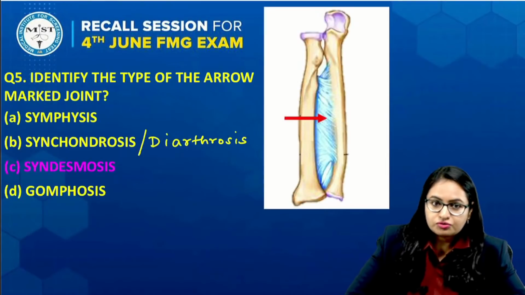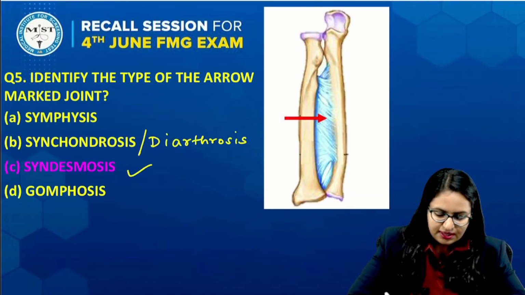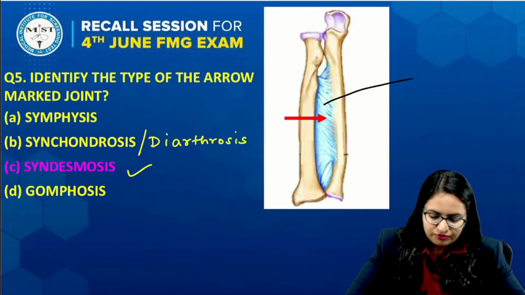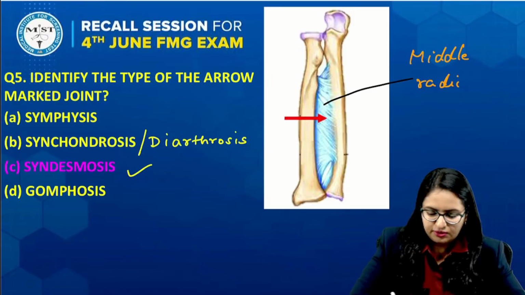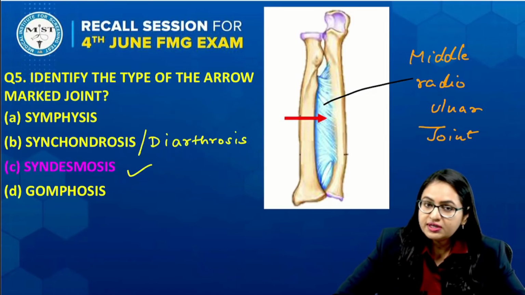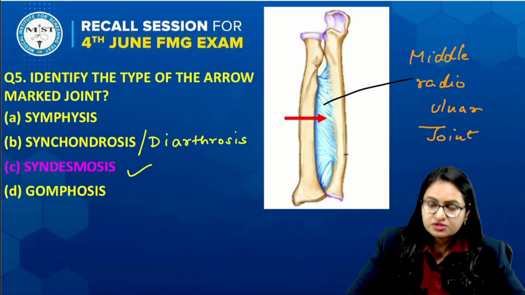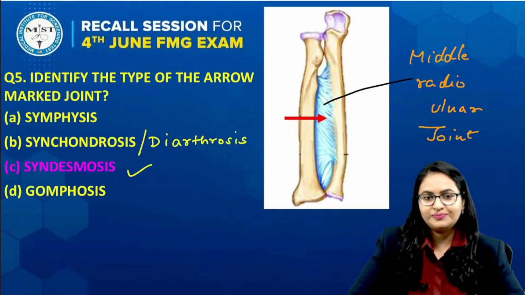Thereby the answer of this question is syndesmosis. Okay, and this arrow is actually on which joint? The arrow is on the middle radio-ulnar joint. So the middle radio-ulnar joint is which variety? Syndesmosis, or we say it is a fibrous joint.